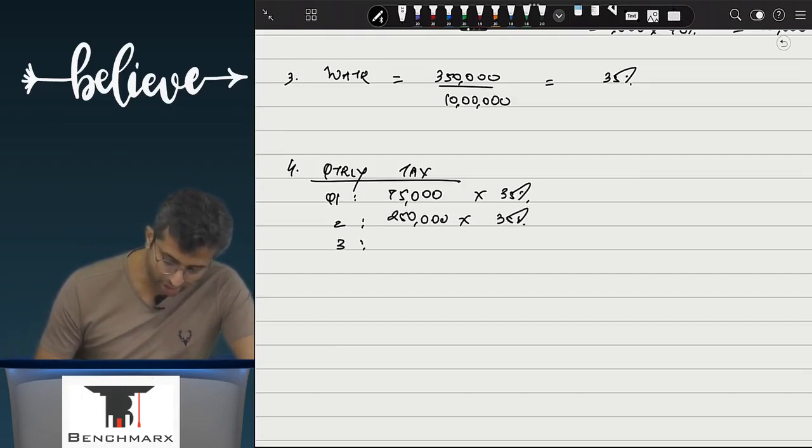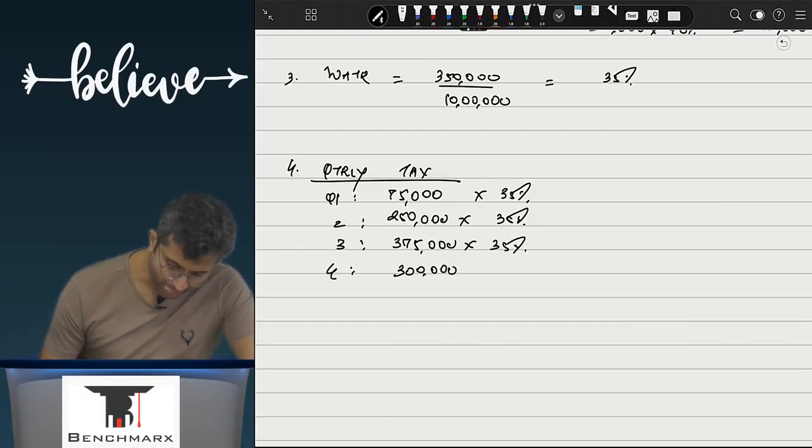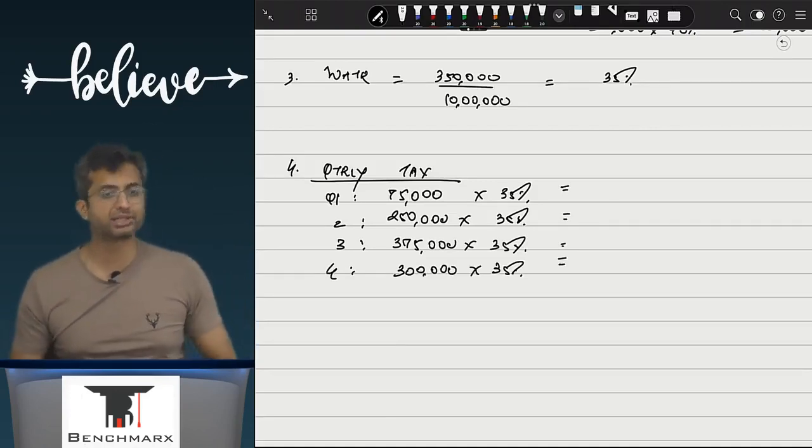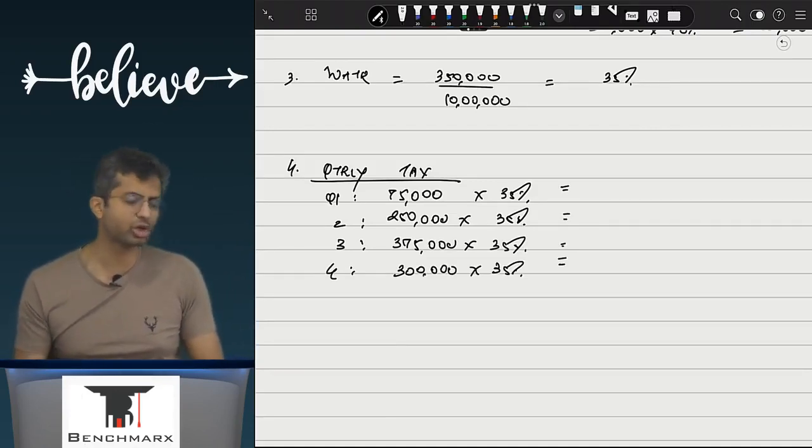35%. In Q3, 75 into 35%. In Q4, 3 lakhs into 35%. Now the institute has always stopped even at final CA at this level, so I am pretty sure even at CA Inter they would stop over here. But a doubt might arise in your mind: what if the estimates of income change? For 1 or 2 quarters I think this is perfect, but what if the estimates later change?